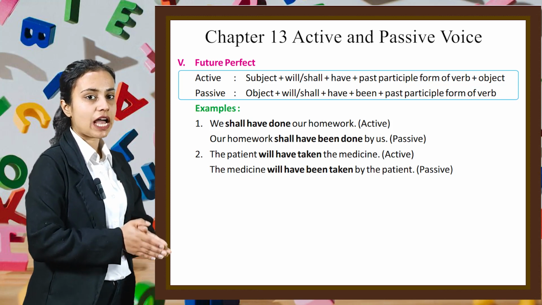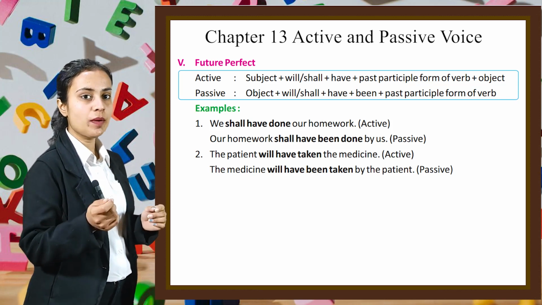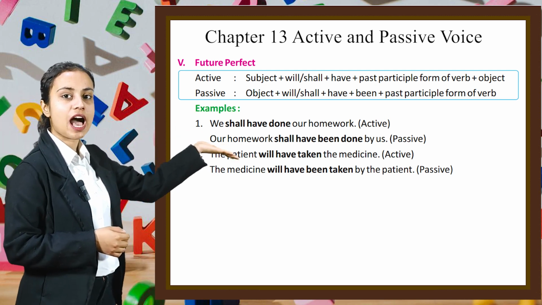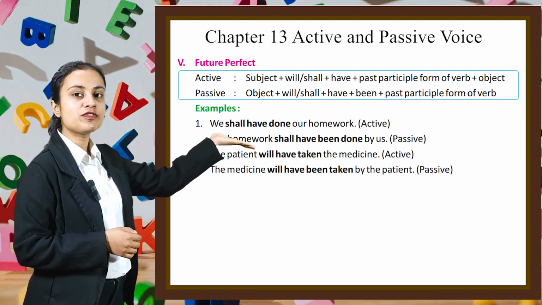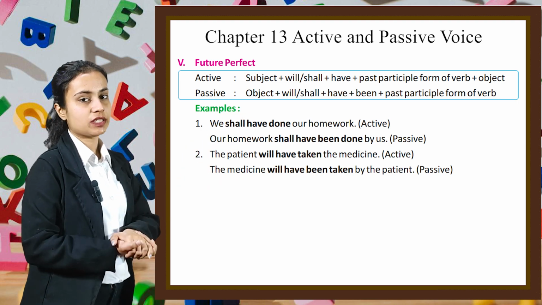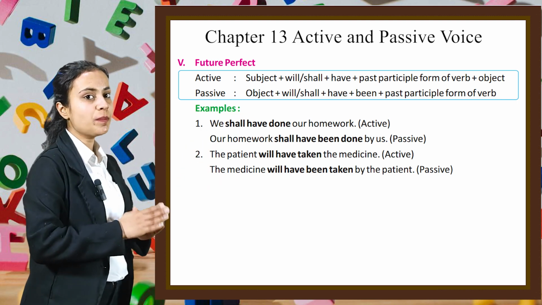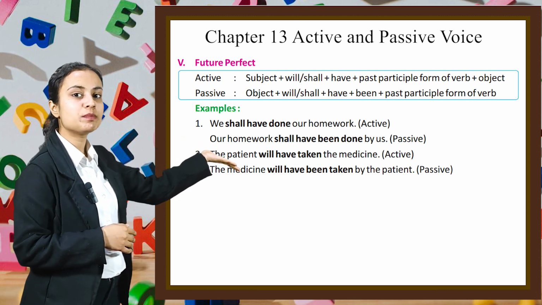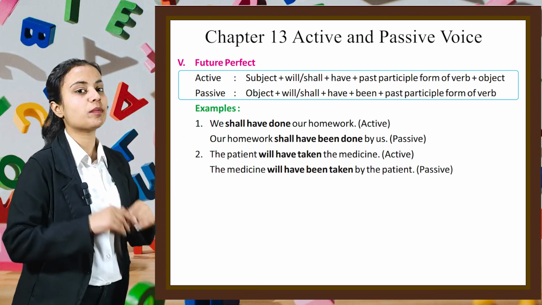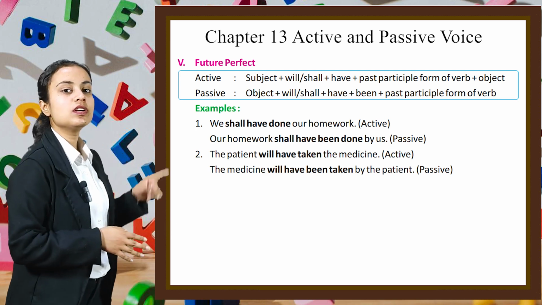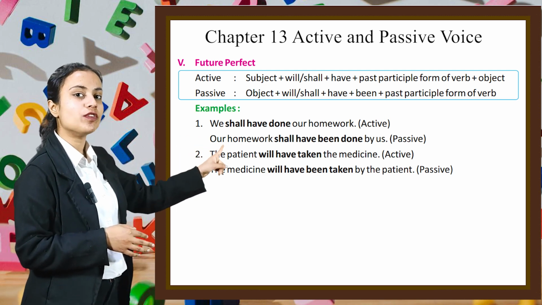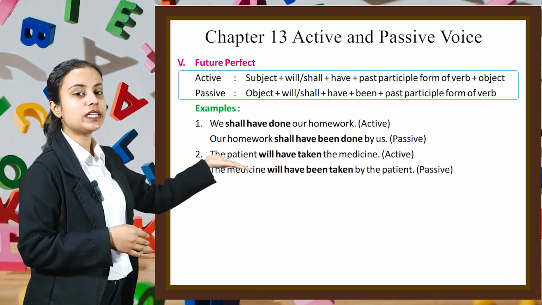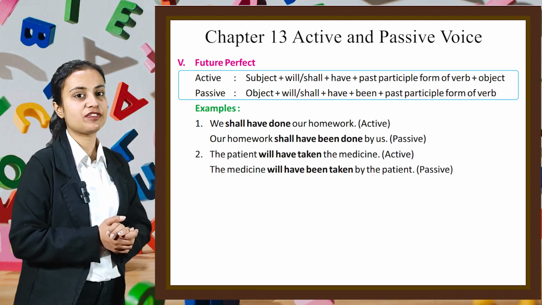Now, if we have to write a statement in active form, we write subject plus will or shall plus have plus past participle form of the verb plus object. And to write the statement in passive form, we write object plus will or shall plus have plus been plus past participle form of the verb. For example, "We shall have done our homework." It is the active form. "Our homework shall have been done by us" is the passive form.